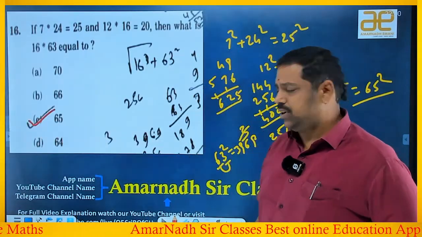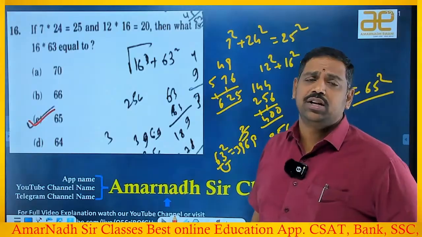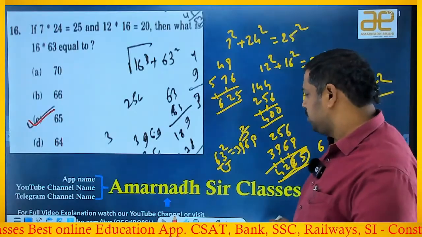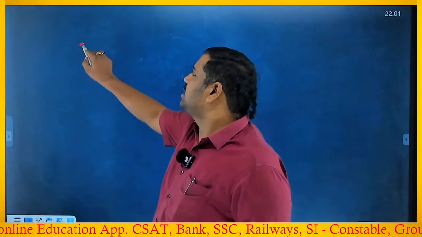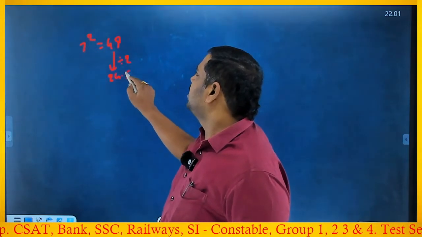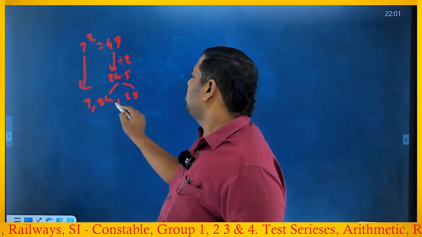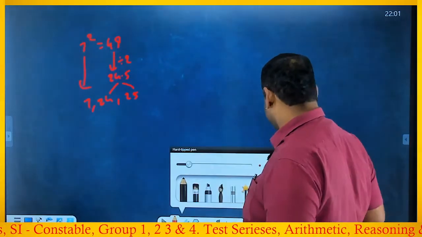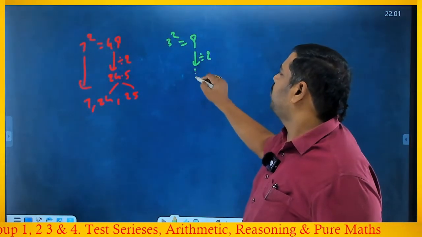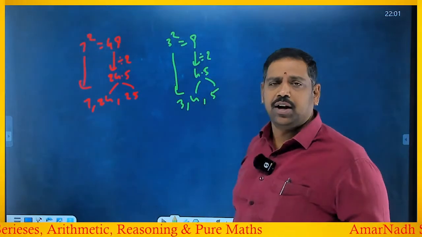Or else we can go with a different concept. I have already explained the Pythagorean triplets concept in geometry, mensuration and trigonometry of my pure maths course in the app. From that also you can go for it. Suppose you take 7, an odd number. 7 square is 49, divided by 2 is 24.5, so the previous and next natural numbers are 24 and 25. 7, 24, 25 forms a right angle triangle. Suppose you take any odd number, 3: 3 square is 9, divided by 2 is 4.5. The previous and next natural numbers are 4 and 5. So 3, 4, 5 forms a right angle triangle.